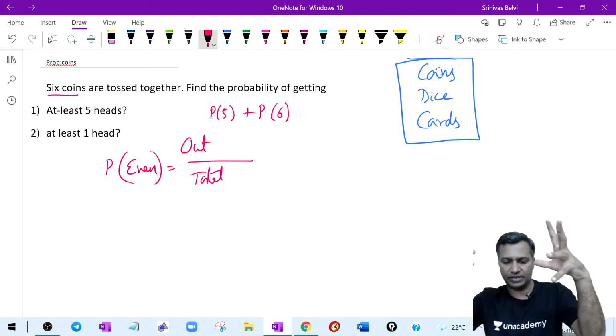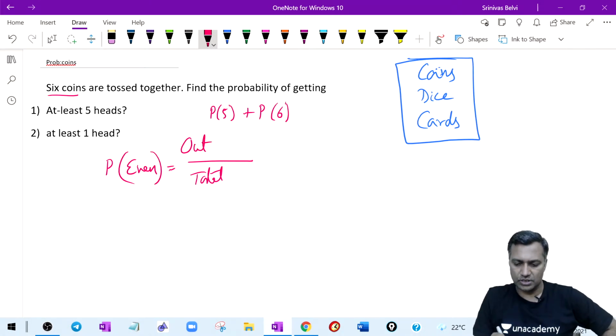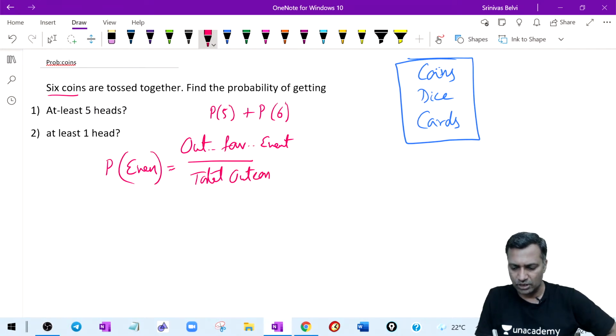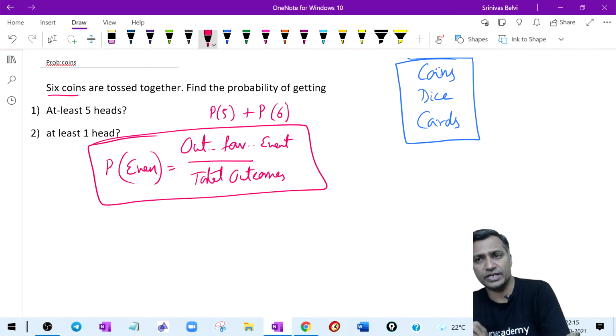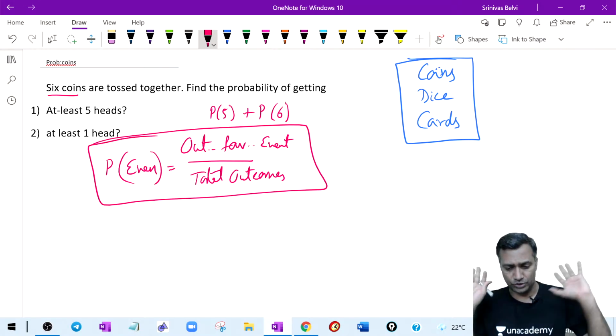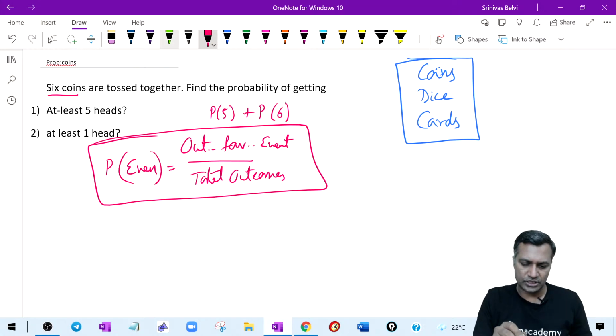You first identify the event, then you write the outcomes in favor of the event divided by total outcomes, which we all know. I don't have to say this, but I'm telling you this is what it is, right? So just a warm-up question.